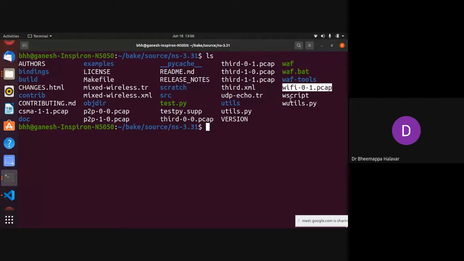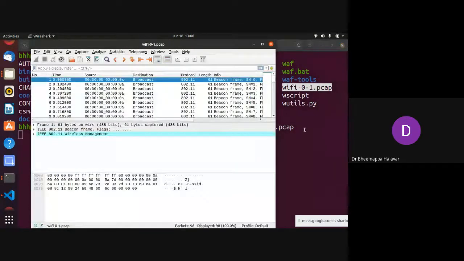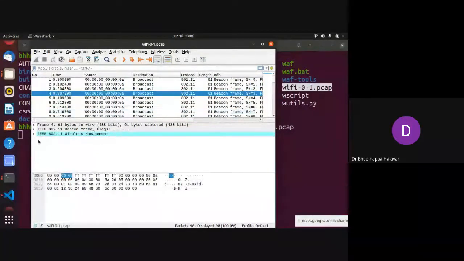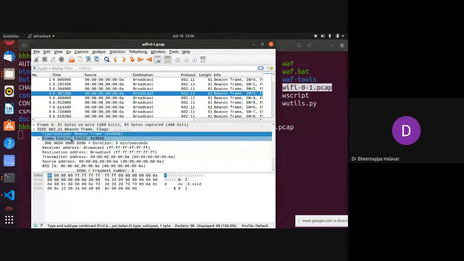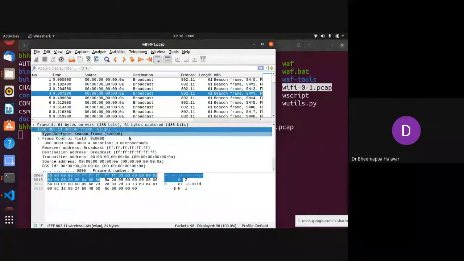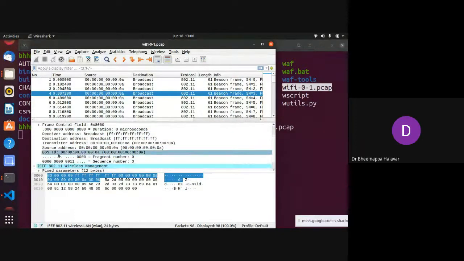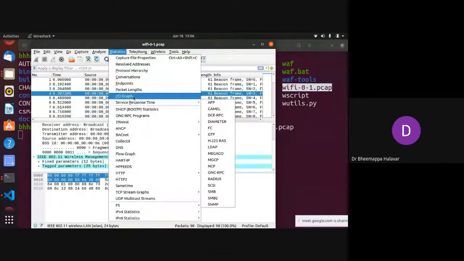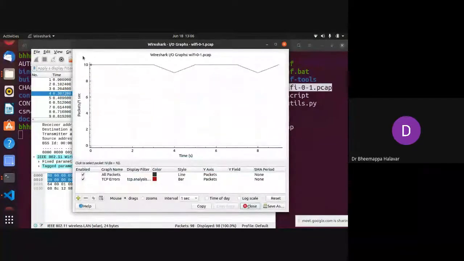So I'll use Wireshark to check what the Wi-Fi trace information is. You just pass that PCAP file, and once you enter that, it opens Wireshark. You can see these are the broadcasts it has done. It has used a broadcast for communicating with all the nodes. Then you can see what type of broadcast it is and what each packet type is. It's 802.11, based on which you can say this node is Wi-Fi. This is common Wireshark usage for a trace. To understand, you can go here and check the IO graph to see how it is communicating.